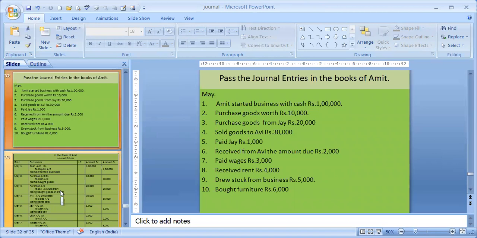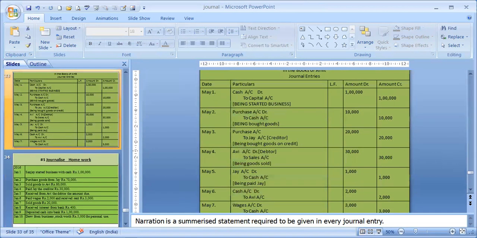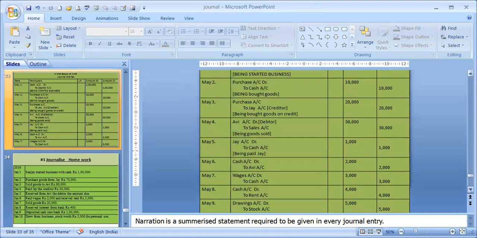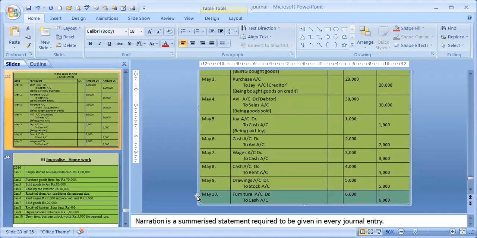Next, bought furniture, rupees 6,000. So it will be furniture account and cash account. It is also shown over here. Furniture to cash. We have not written the narration. You can add the narration over here. I have not written it again and again, but in the exam you have to write the narrations.